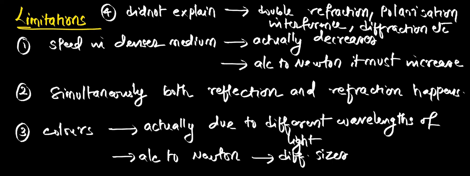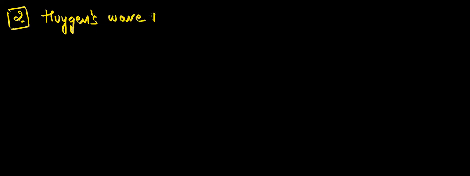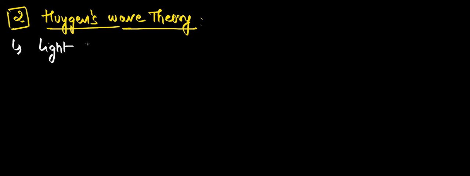The second person, Huygens, believed that light travels in the form of waves. That is why his theory is called Huygens wave theory. So what he said, let us see his postulates. Postulates means important points. According to him, light consists of what? Light consists of waves, with crests and troughs, like that.